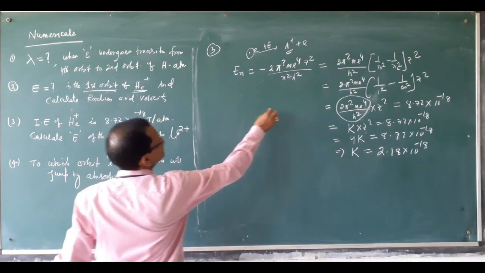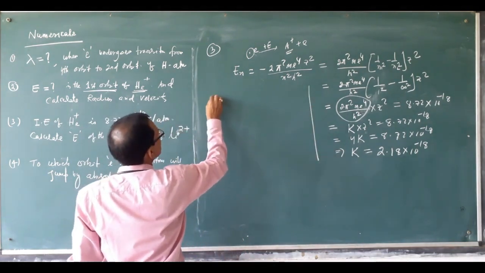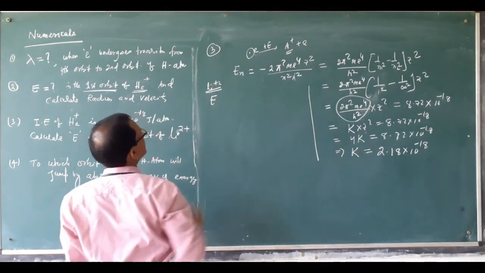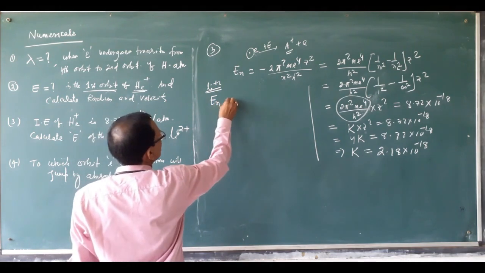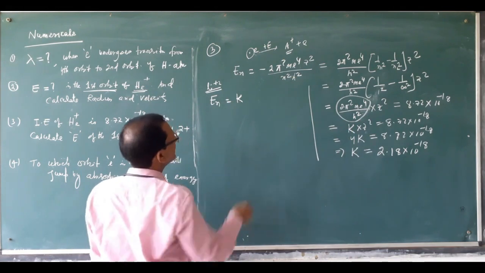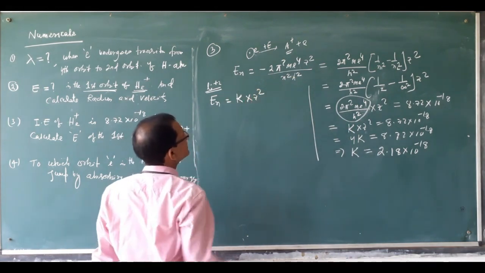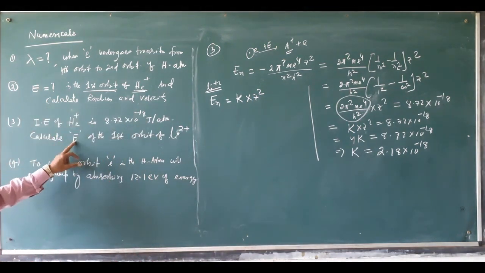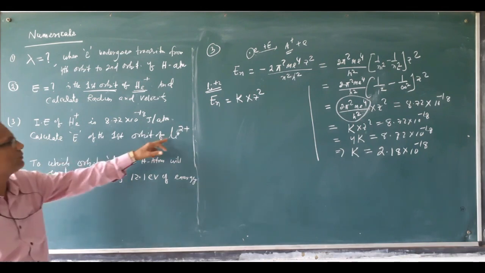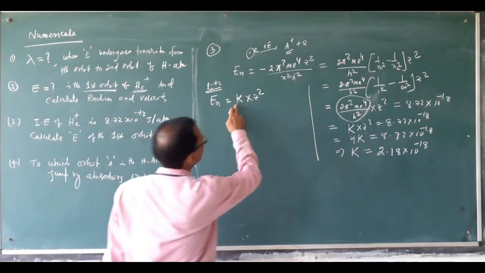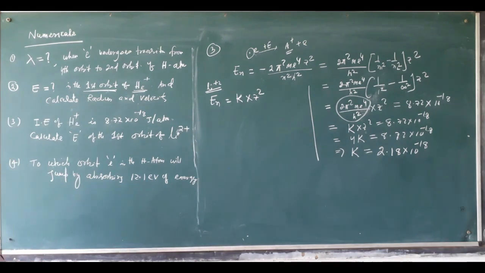For lithium, what is the energy? Same, 2π²me⁴/h² means k times Z². The question says, as with helium, the same ionization energy; calculate the energy of the first orbit of lithium. Here k remains the same. The only difference is Z.